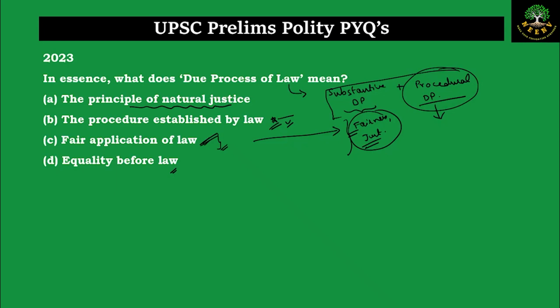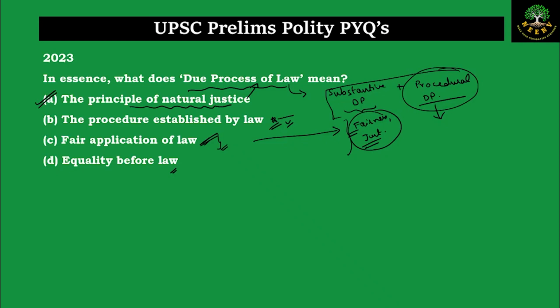What are principles of natural justice? Just because you are a human being, you have certain rights which you have to get. Those are natural rights. Similarly, the principles of natural justice say that not only you have to check the procedures, but at the same time, the law should not be arbitrary. The law should be fair. The law should be just. And all this concept is related to the due process. Out of the principles of natural justice, what comes out is the due process of law. So the correct answer here is A, the principles of natural justice.